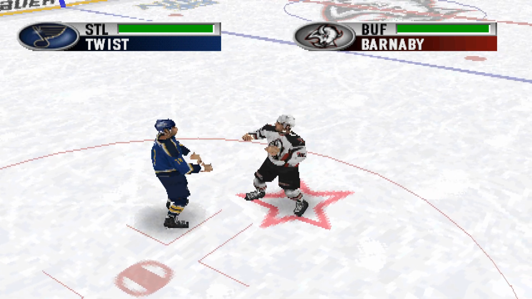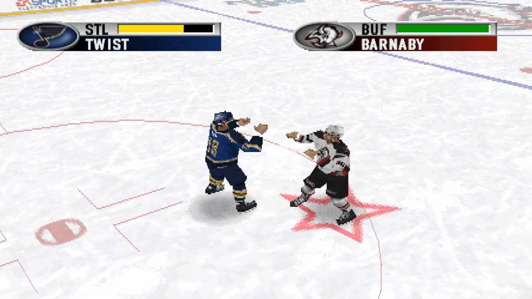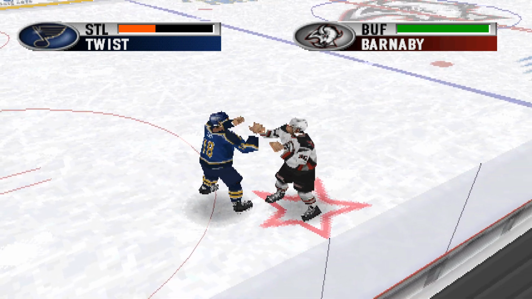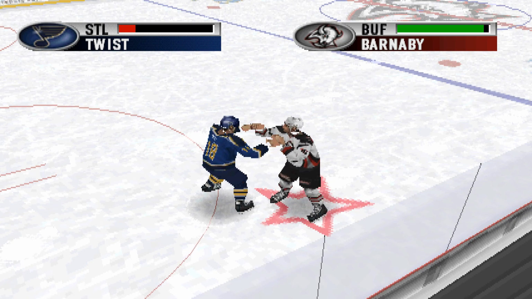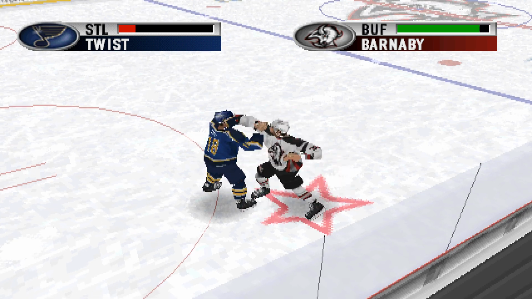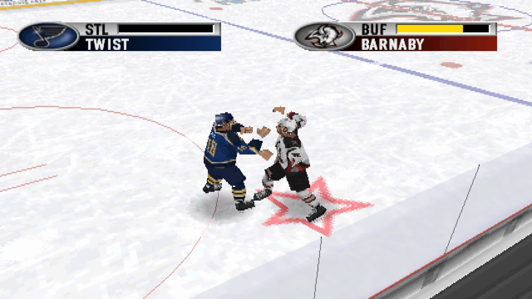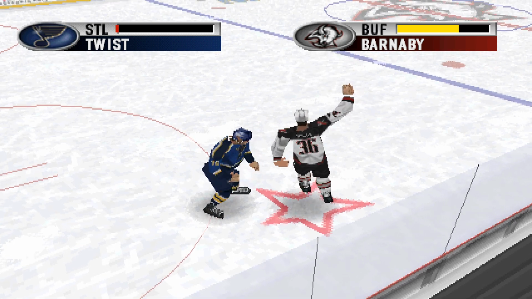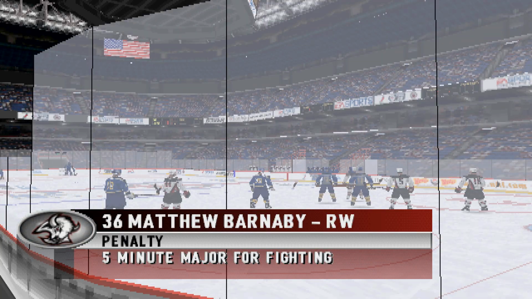Barnaby throws his gloves to the ice. Barnaby gets things started. Barnaby throws a haymaker. Barnaby has really taken control of this fight. And again, Twist being pummeled mercilessly by Barnaby. Barnaby surprised him with that punch. That wasn't a fight. That was a public beating. Barnaby lands the victory blow, and this fight is over. Barnaby will get 5 minutes for that little show of affection.